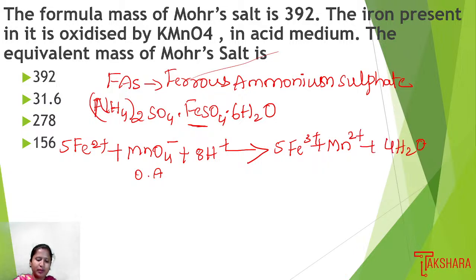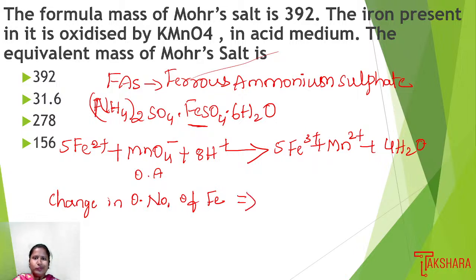What is the change in oxidation number of iron? It is plus 3 minus plus 2.